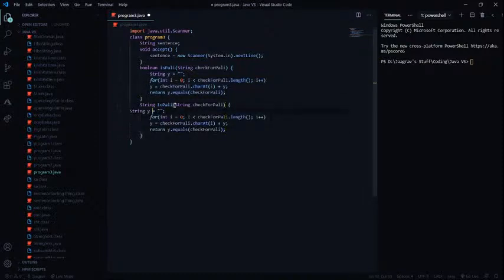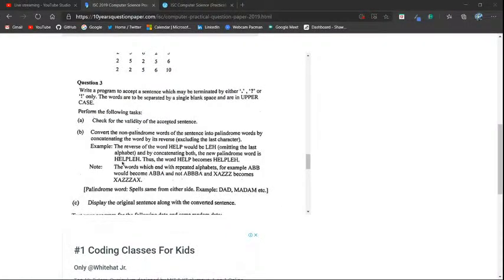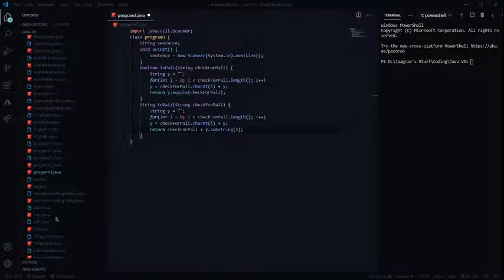But this time I'll be attaching the reverse string and returning it. So it would be check for pally plus y dot substring and 1 in here. This would convert the word to a palindrome. Just like it said over here, you input help and it would output help leh. So that's what this function would be doing.